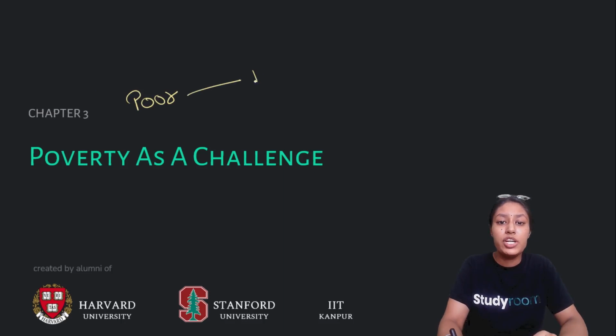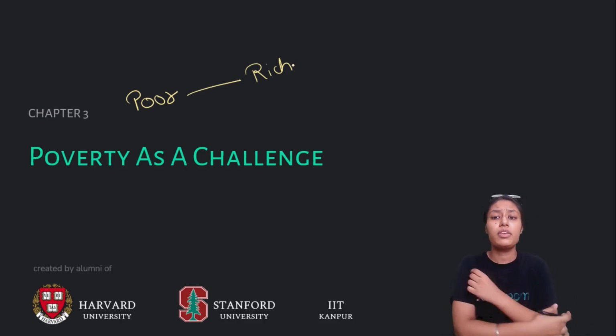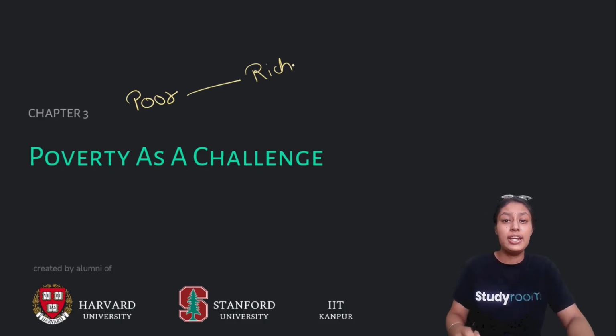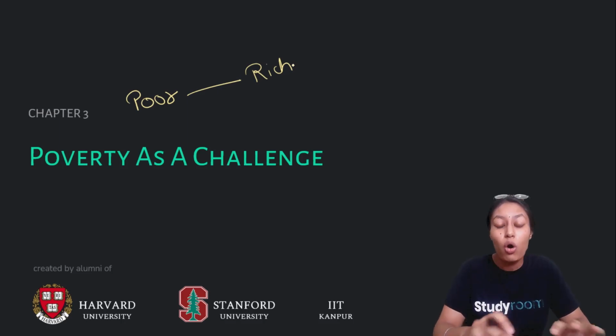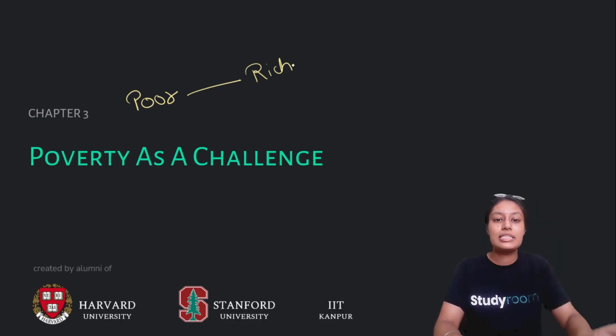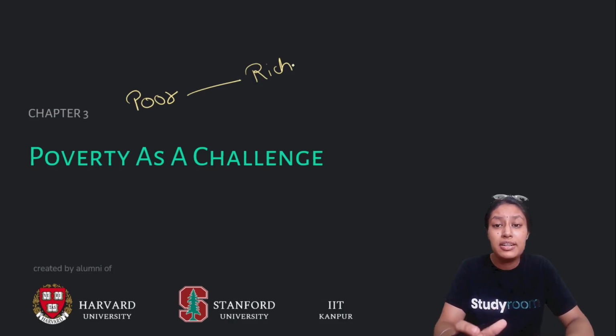or rich. How do you identify if a particular person is poor or if they are rich? Now, there are several factors for it. In this chapter, we will be covering all the reasons why a person is referred to as poor or rich, what the criteria are, and what factors and conditions make a person poor.